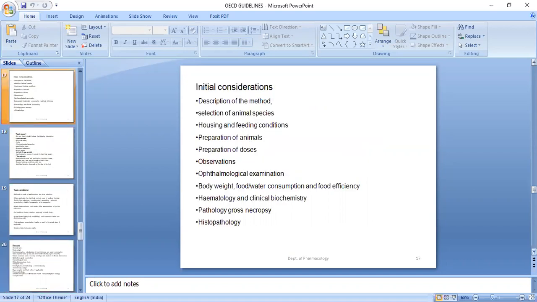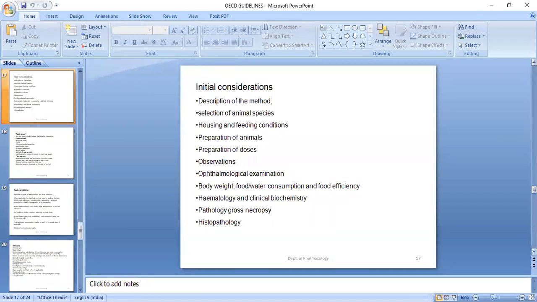Okay, so what could be the initial consideration? Here also you will consider the same things: the type of method, description of the method, the animal species you will select, housing and feeding condition, preparation of animals, preparation of doses, observation, ophthalmological examination, body weight, food and water consumption and food efficiency, hematology and clinical biochemistry, pathology, gross necropsy, and histopathology.